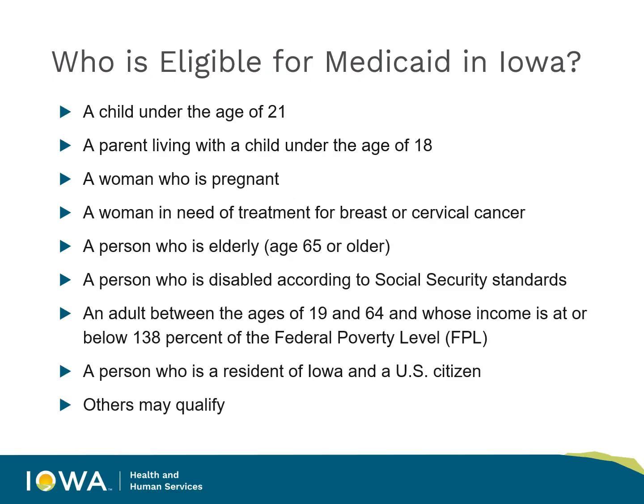So who is eligible for Medicaid in Iowa? Children who are under the age of 21, a parent who's living with a child under the age of 18, a woman who is pregnant, a woman who is in need of treatment for breast or cervical cancer, a person who is elderly, age 65 and older, a person who is disabled according to Social Security standards, any adult between the ages of 19 and 64 whose income is at or below 138% of the federal poverty level, and a person who is a resident of Iowa and a U.S.